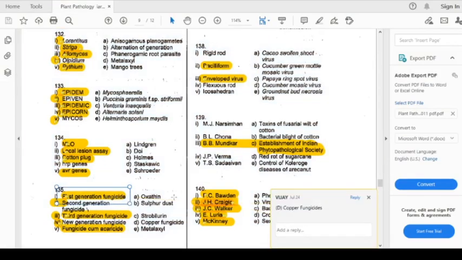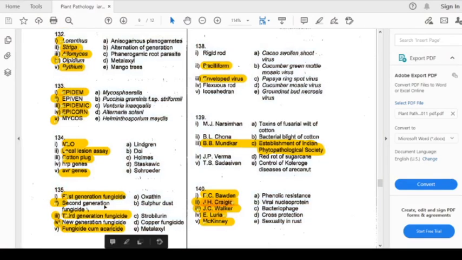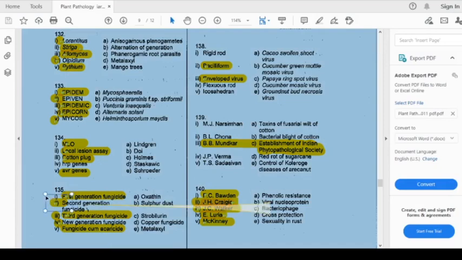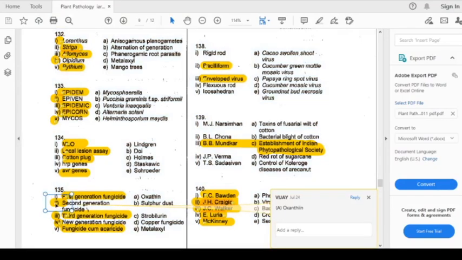First generation fungicide is copper fungicide. Second generation fungicide is, no, the second generation fungicide is oxathiin. Third generation fungicide is metalaxyl, and new generation fungicide is strobilurin, and the fungicide cum acaricide is sulfur dust. Now we'll come to question number 136.